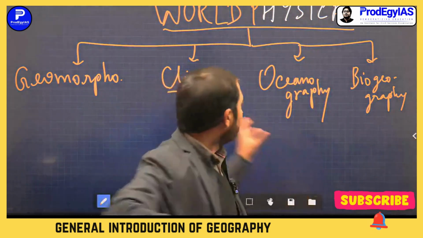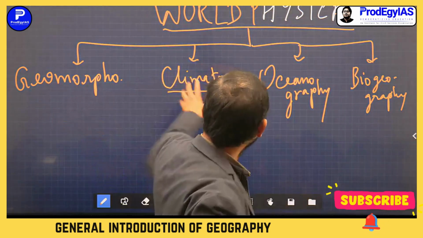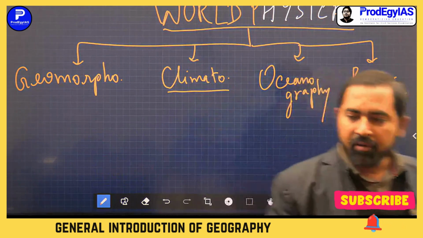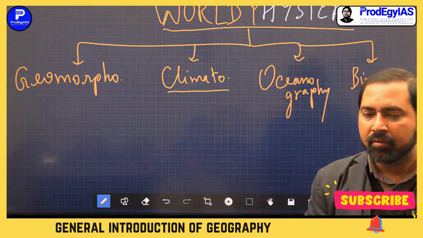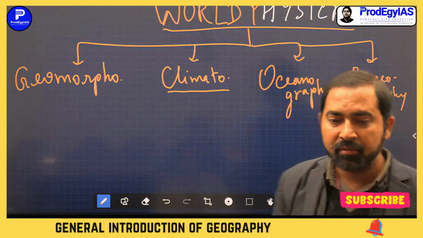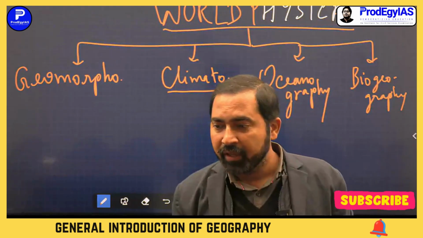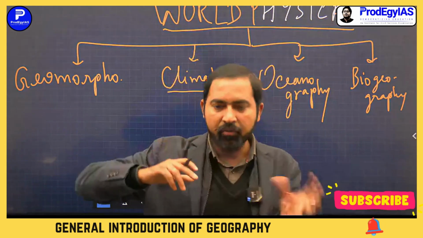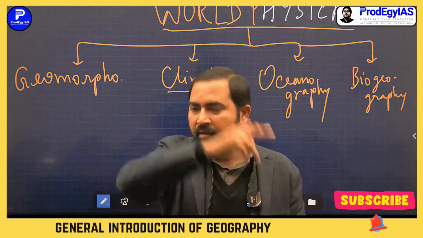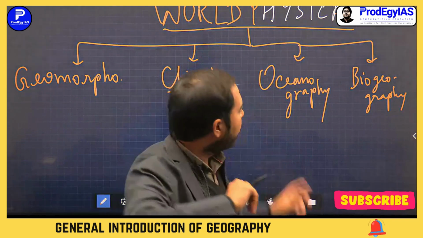That rainfall, when it goes into the oceanic areas, it becomes ocean. Again, water becomes cloud. This is the whole hydrological cycle.